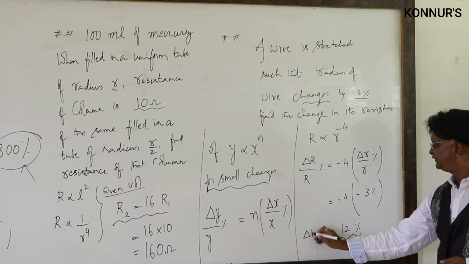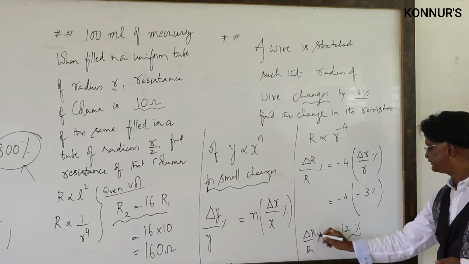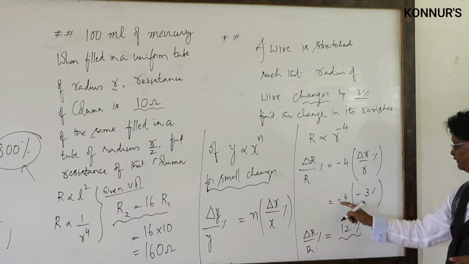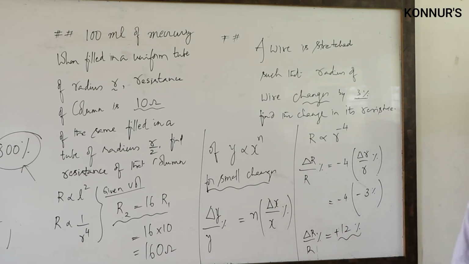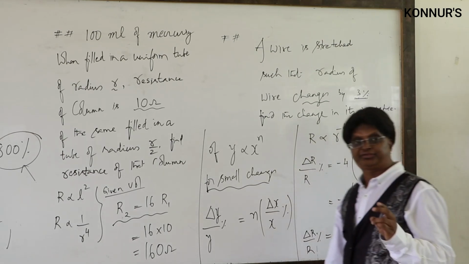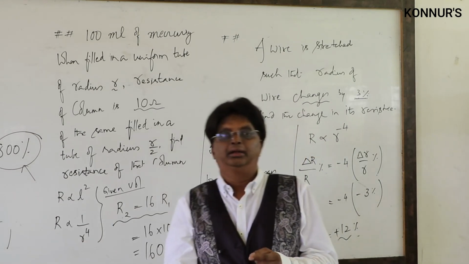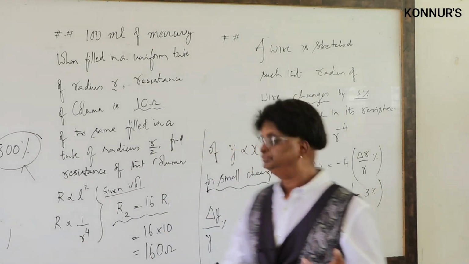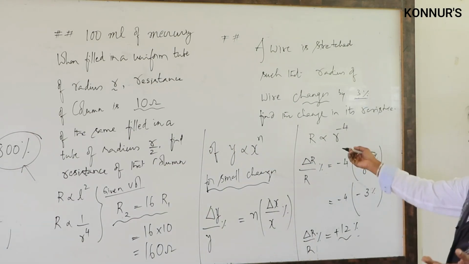See, resistance delta R by R %. Now you got it, and the final result is very important. Negative of negative is the right plus. So, plus 12%, what does it mean? The resistance has increased by 12%. So this is for the radius I have told you.